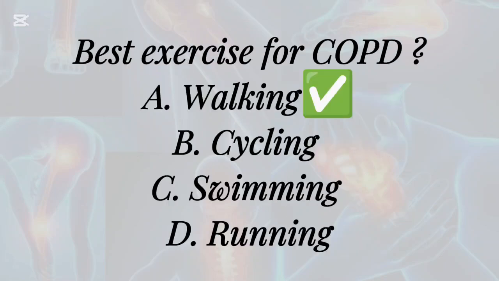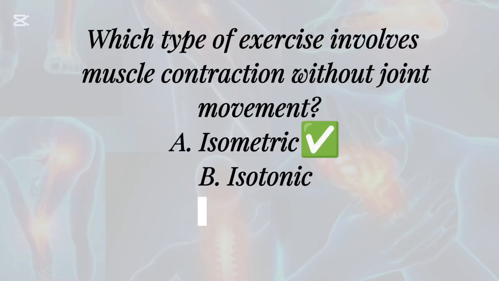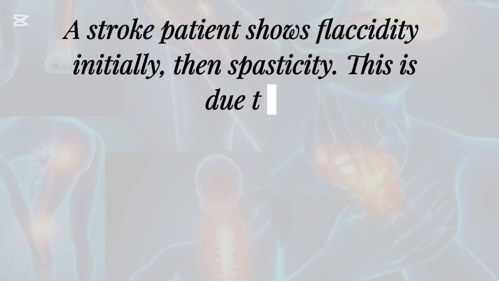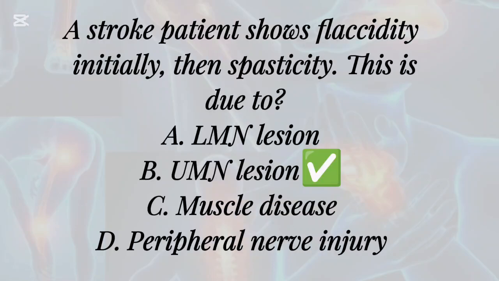Best exercise for COPD: A. Walking, B. Cycling, C. Swimming, D. Running. Which type of exercise involves muscle contraction without joint movement? A. Isometric, B. Isotonic, C. Isokinetic, D. Plyometric.